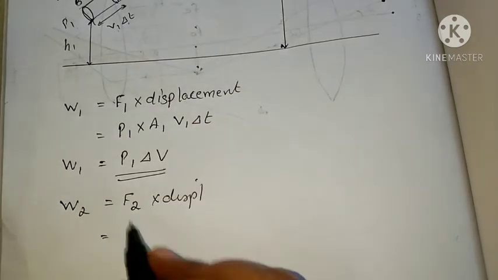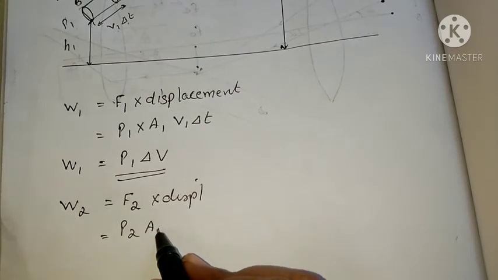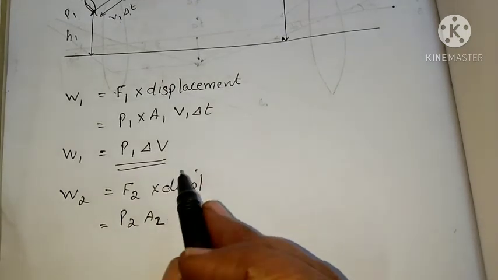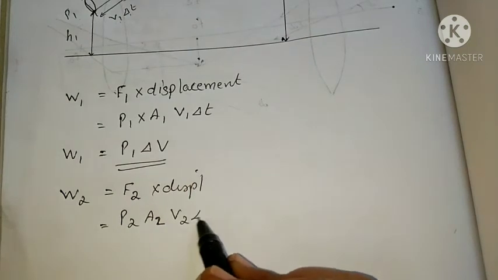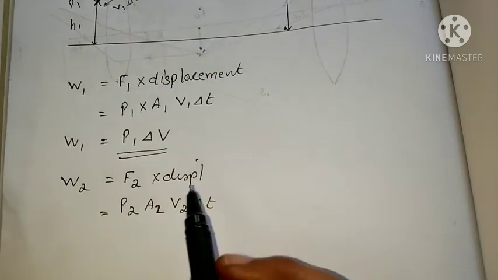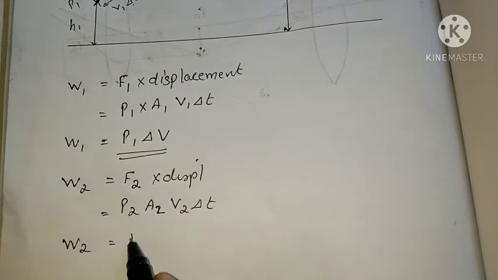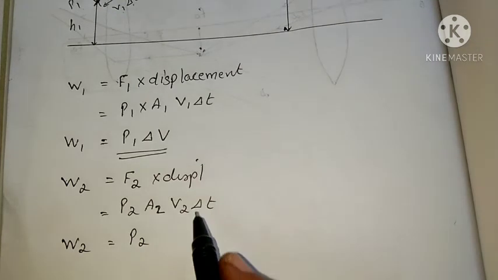What is the force here? P2 into A2, into the displacement, that is V2 delta T. Similarly here we can write W2 equal to P2 into A2 V2 into delta T, that is the volume.